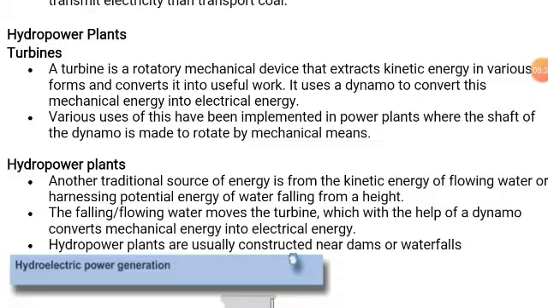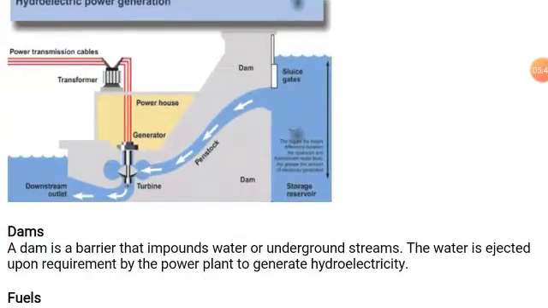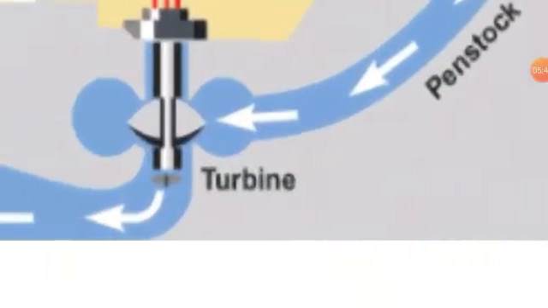Various uses of this have been implemented in power plants where the shaft of the dynamo is made to rotate by mechanical means. Hydropower plants. Okay, turbine. If we want to see, so this is the turbine. You can see this is a rotatory device, and how this complete system is working, that we will see. But just see, this is the turbine, and it's a rotatory device. It will keep on rotating.